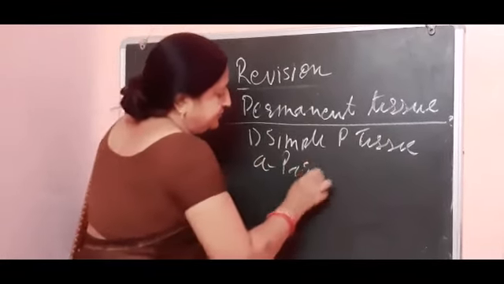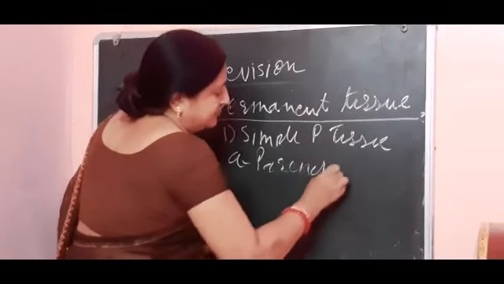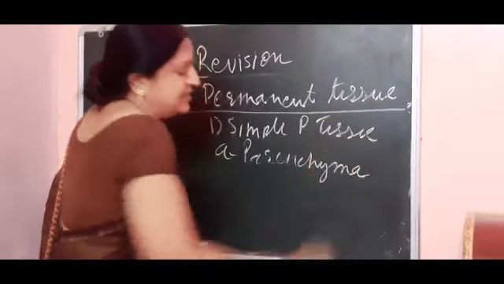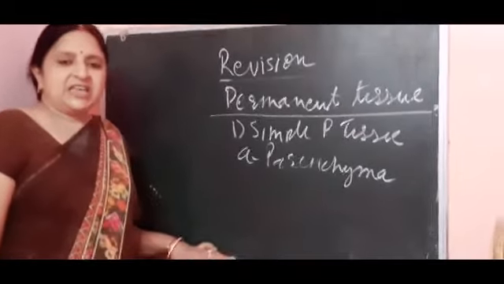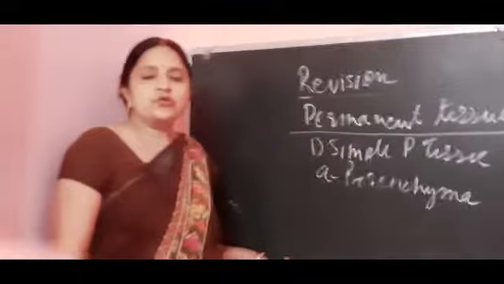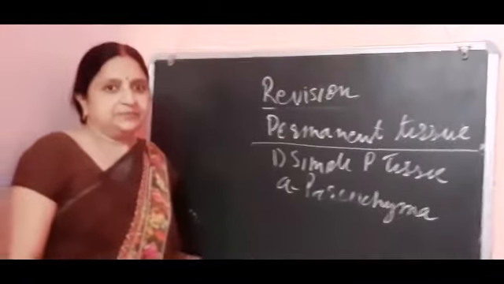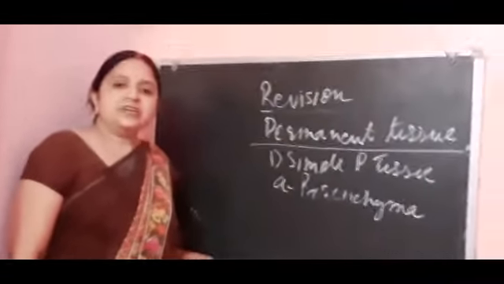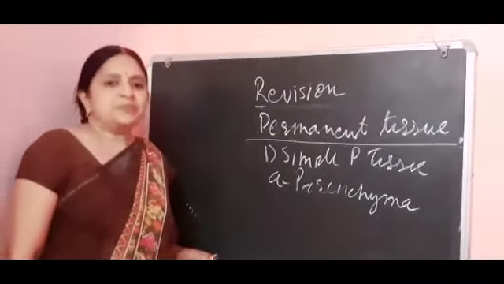The example of simple permanent tissue is parenchyma. They are found in the cortex and leaves of the plant, and their main function is to store food materials. They also give mechanical support to the plant.